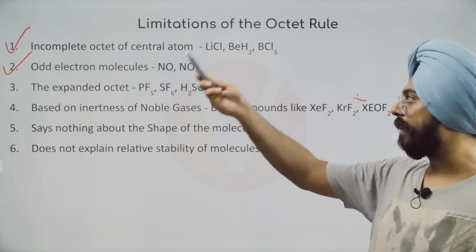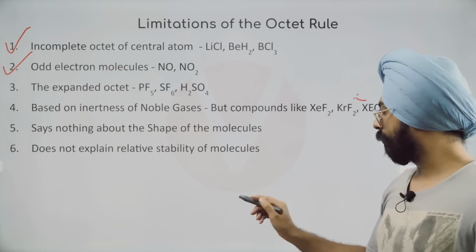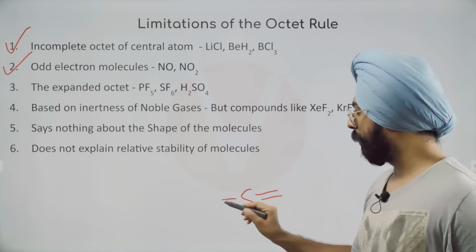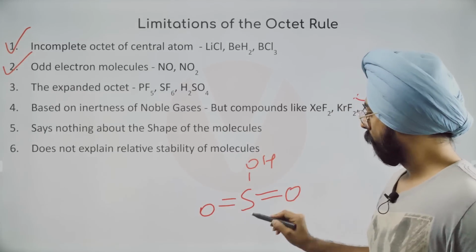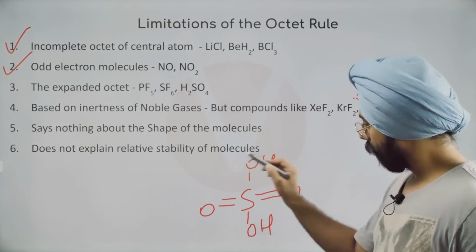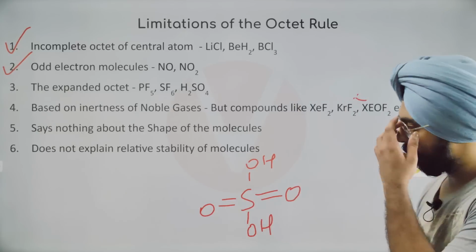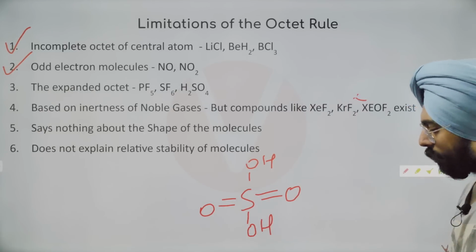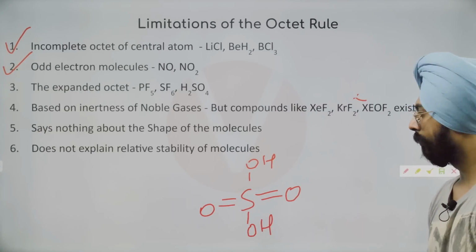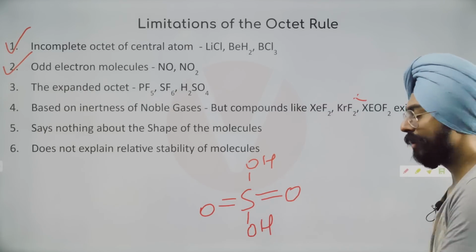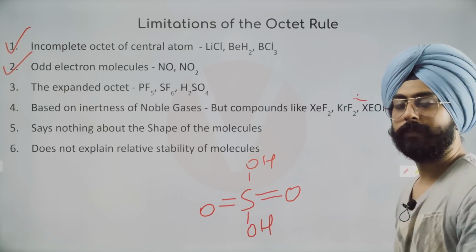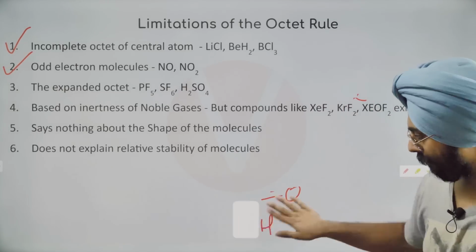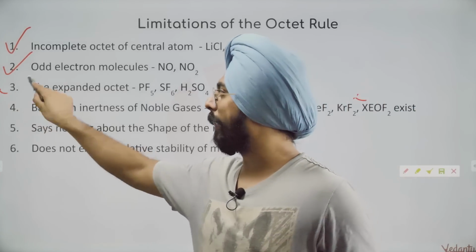Expanded octet: PF5 exists, SF6 exists, H2SO4. What's the structure of H2SO4? I'll quickly tell you. Slowly and steadily, you'll also learn how to draw these structures and they'll become very obvious. This is what H2SO4 looks like. Sulfur has 8 bonds around it. 1, 2, 3, 4, 5, 6, 7, 8, 9, 10, 11, 12 electrons. What's going on? So the octet rule cannot explain the expanded octet.